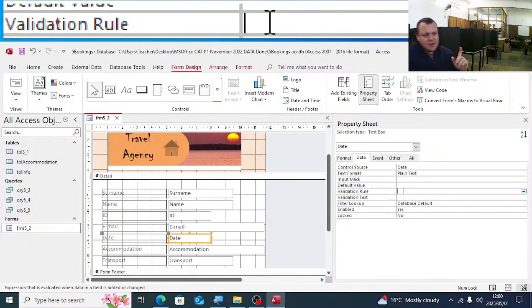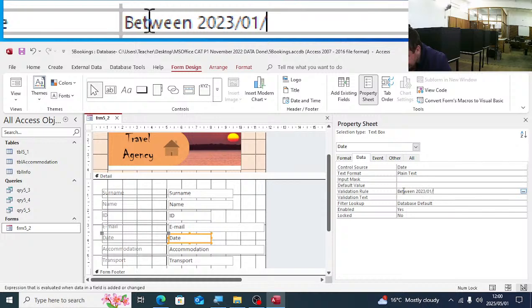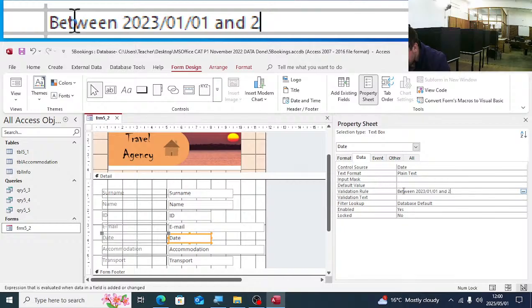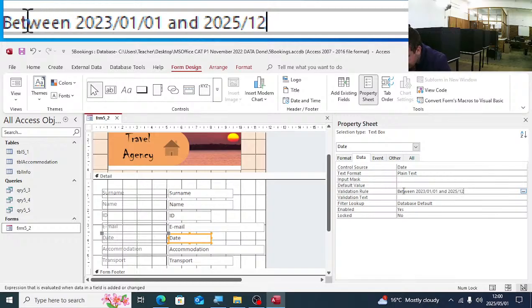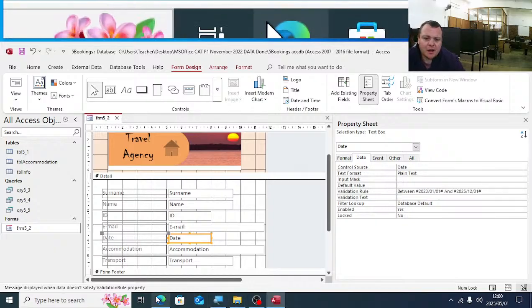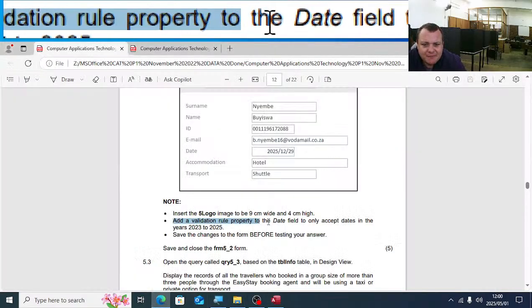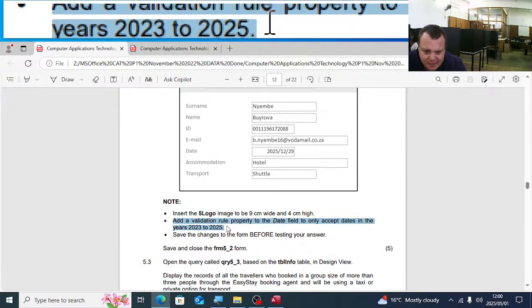So what we need to do here is add a validation rule to accept dates between 2023/01/01 and 2025/12/31. They tell us to add a validation rule property to only accept the dates between those years.